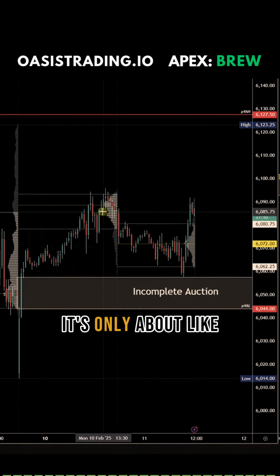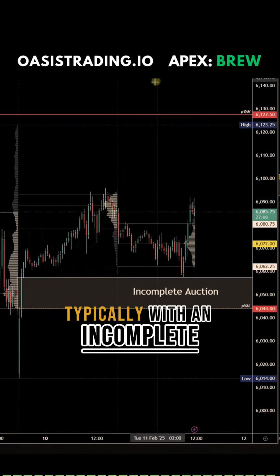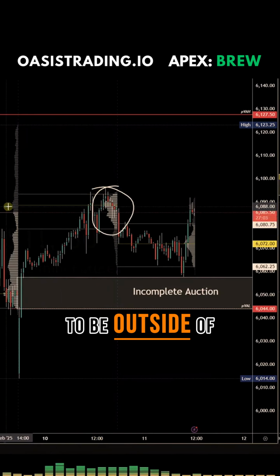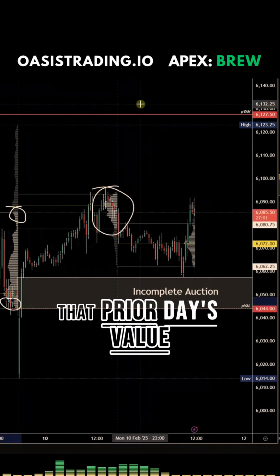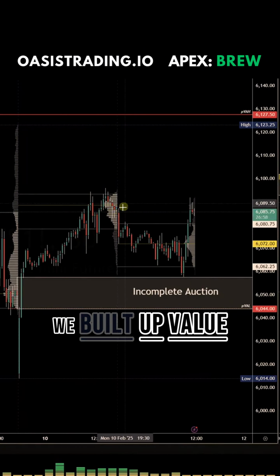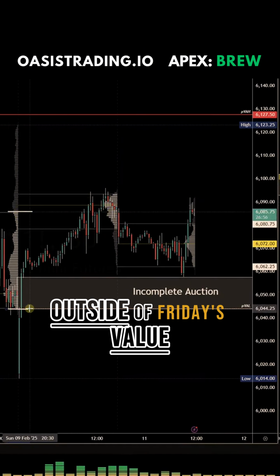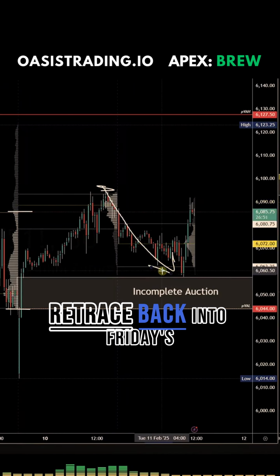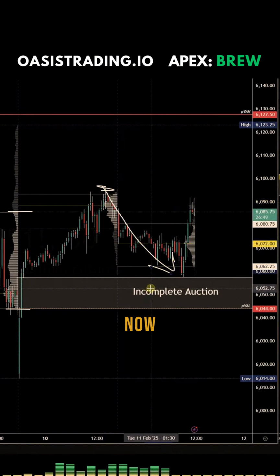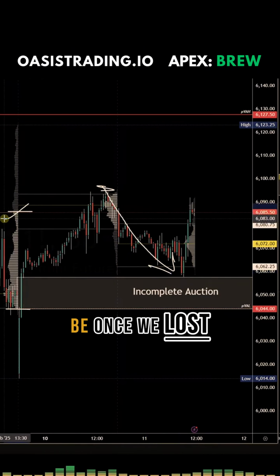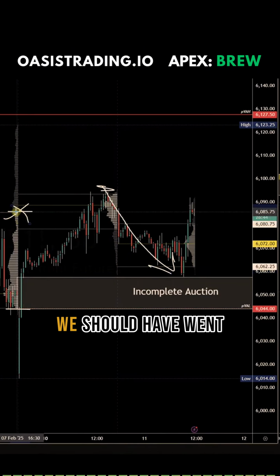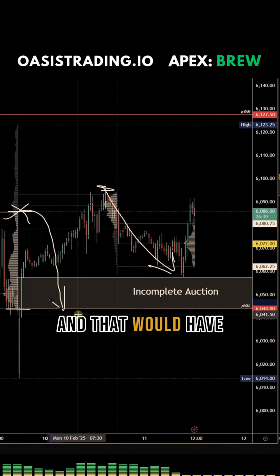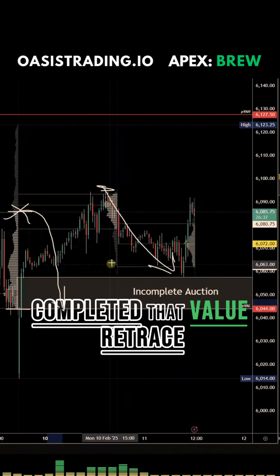Now, not the greatest, it's only about halfway outside of it. Typically with an incomplete auction, you want the majority of that volume to be outside of that prior day's value. So on Monday, we built up value outside of Friday's value. Then we started to retrace back into Friday's value. Now, a proper retrace would be, once we lost that value high, we should have gone all the way back down to that value low, and that would have completed that value retrace.